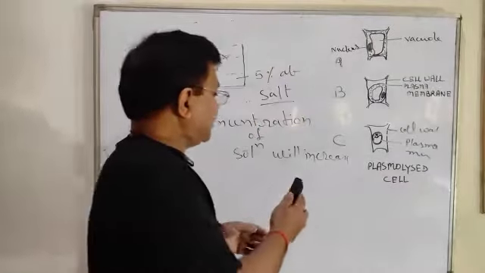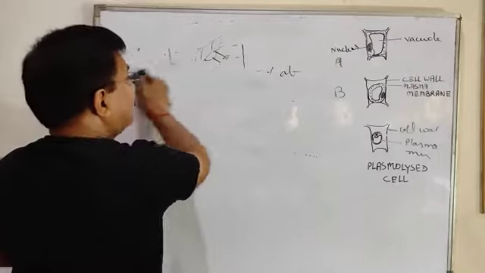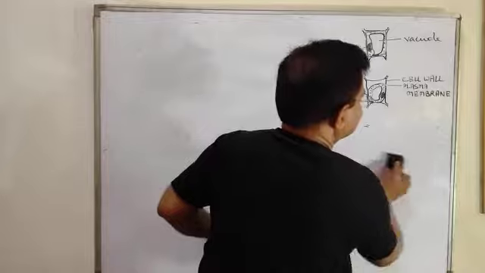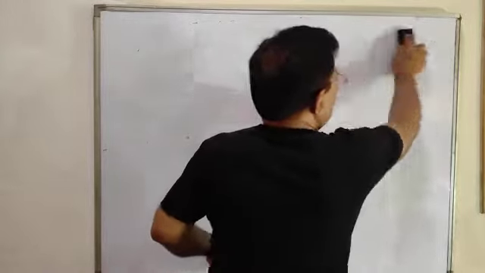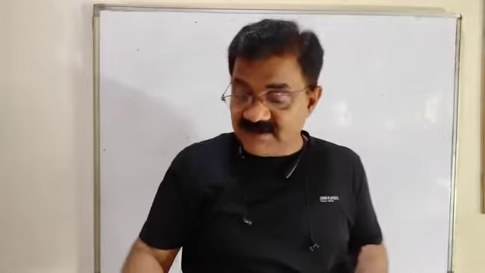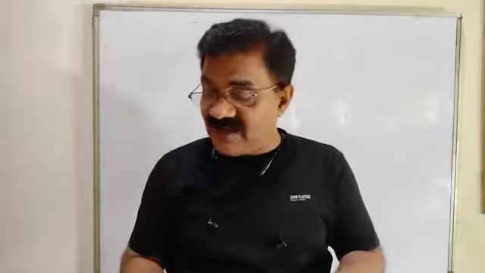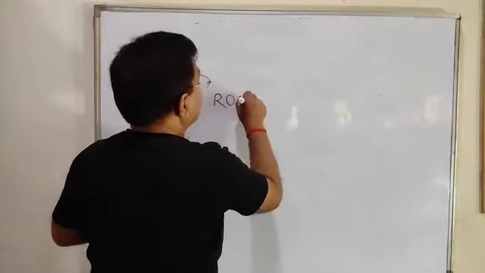Dear children, let me make you clear how turgor pressure builds up root pressure and what is root pressure. Let me make you clear. Once more, two words are there, turgor pressure and root pressure. Turgor pressure we have understood. Now we will discuss the root pressure.